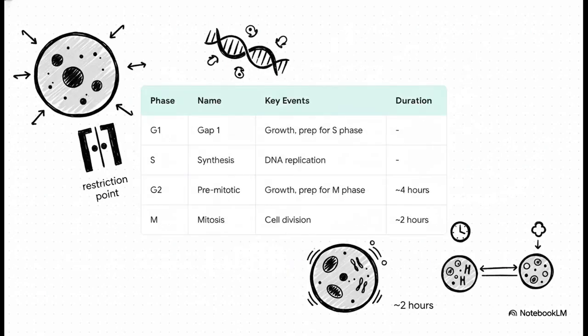Let's examine the key events of each phase more closely. G1 is a period of cell growth and preparation for DNA replication. Critically, it contains the restriction point. Once a cell passes this point, it is irreversibly committed to DNA synthesis. The S phase, or synthesis phase, is when DNA replication itself occurs. Following this is G2, where the cell continues to grow and prepares for mitosis, a phase lasting approximately 4 hours. Finally, the M phase, or mitosis, involves chromosome segregation and cytokinesis, and it typically takes about 2 hours to complete.